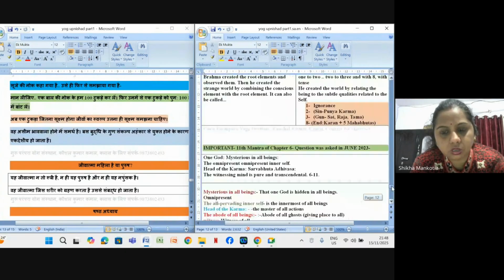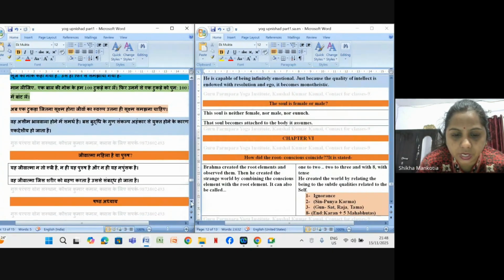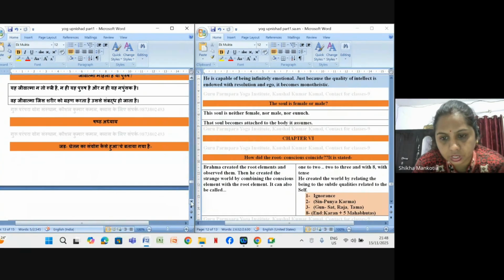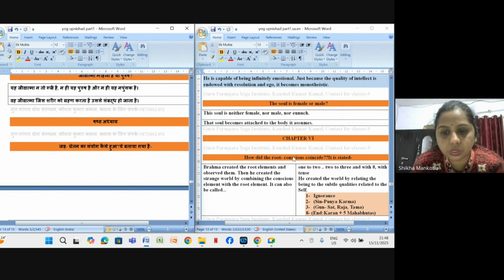So now chapter 6. How did the root and conscious coincide? It is explained here, right? Root means Jad and Chetan. Root means we can say Jad, and conscious means our Chetana. So how they coincide, or how they came into contact. Here they explain Brahma created the root elements, the Jad Tattva, and observed them.